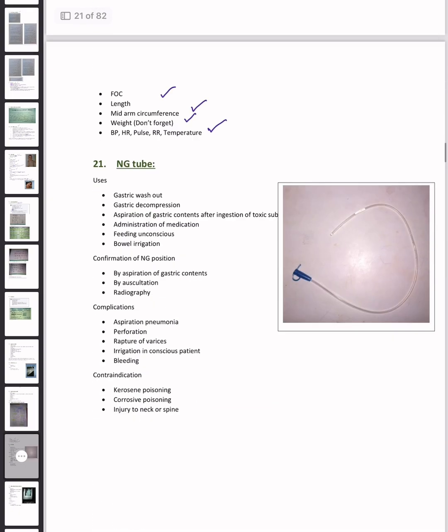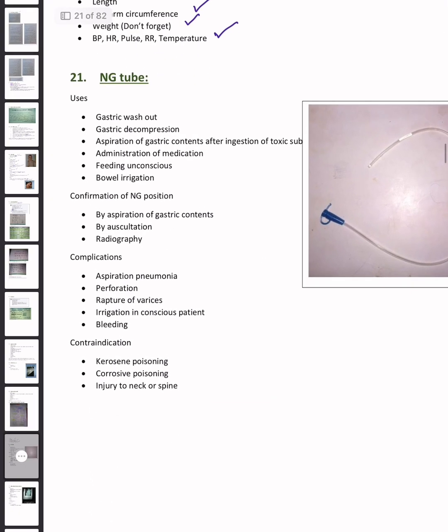Okay. The next is the NG tube. What are its uses? It is used for gastric wash, gastric decompression, aspiration of gastric contents after ingestion of toxic substances, administration of medication, feeding the unconscious, and bowel irrigation. Confirmation of NG position is by aspiration of gastric contents, by auscultation, and by radiography. X-rays can be taken. By auscultation, we can auscultate over the stomach, and by aspiration of gastric content.